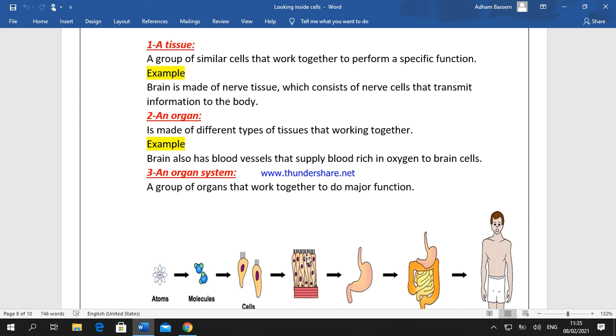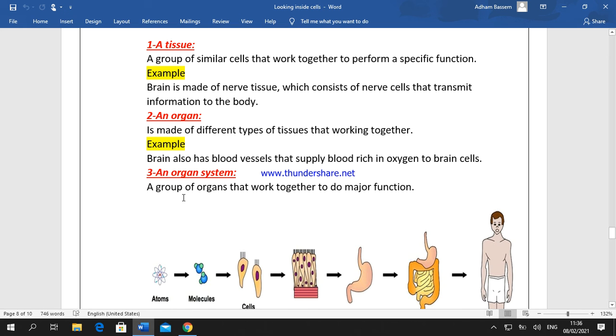And when different tissues are grouped together, they form an organ. So an organ is defined as being made of different types of tissue working together. The organ has different tissues that help the organ do a specific function.